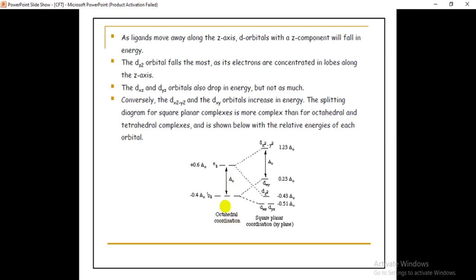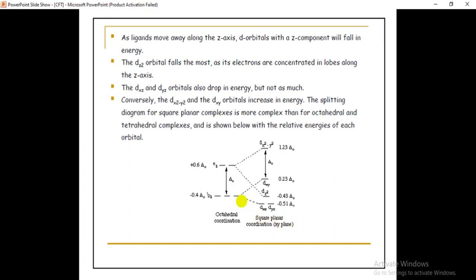Among dxy, dxz, dyz, the z component orbitals are dxz and dyz, isn't it? These two orbitals' energy will be decreased. That's why they come down. That is, dxz and dyz decrease in energy by minus 0.51 delta O.